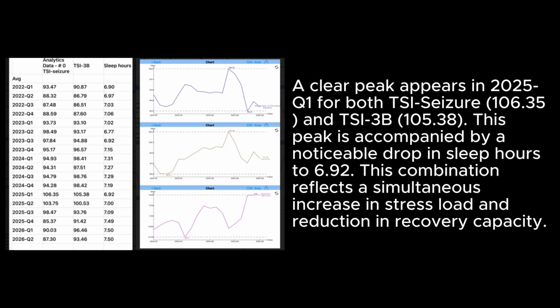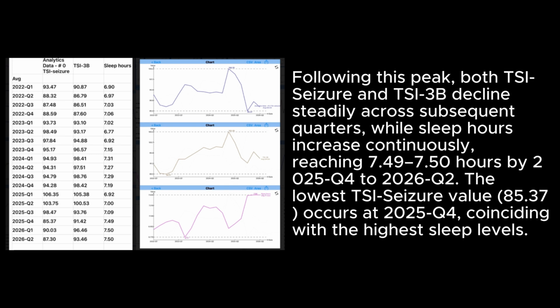A clear peak appears in 2025 Q1 for both TSI seizure, 106.35, and TSI 3b, 105.38. This peak is accompanied by a noticeable drop in sleep hours to 6.92. This combination reflects a simultaneous increase in stress load and reduction in recovery capacity. Following this peak, both TSI-Seizure and TSI-3B declined steadily across subsequent quarters, while sleep hours increased continuously, reaching 7.49 to 7.5 hours by 2025 Q4 to 2026 Q2. The lowest TSI-Seizure value, 85.37, occurs at 2025 Q4, coinciding with the highest sleep levels.